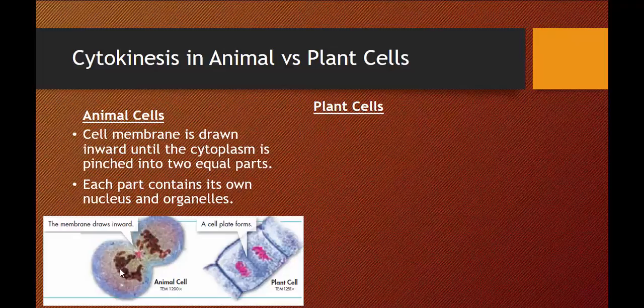So here we're going to have a nucleus that's going to start to form. It's going to pinch off, and this cell is going to go one way. This cell is going to go another. We'll have two perfectly replicated cells. So we can see it's starting to pinch off and break off here.